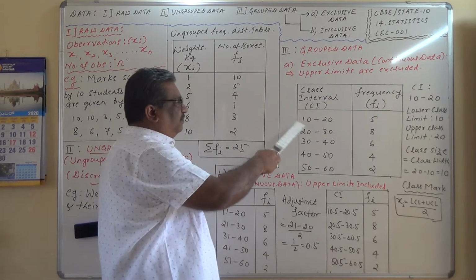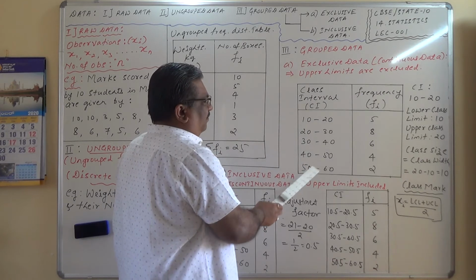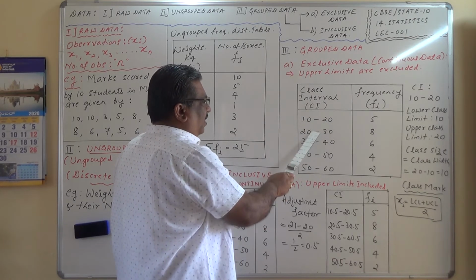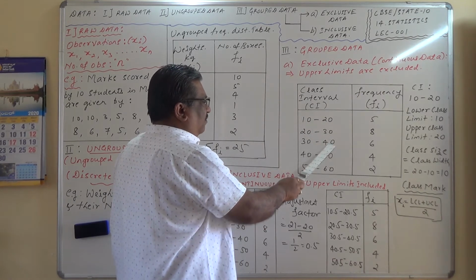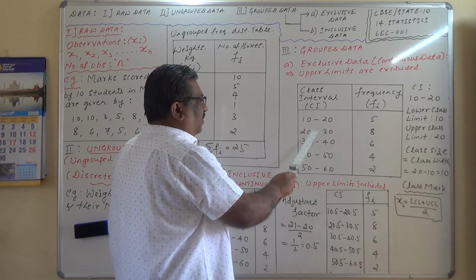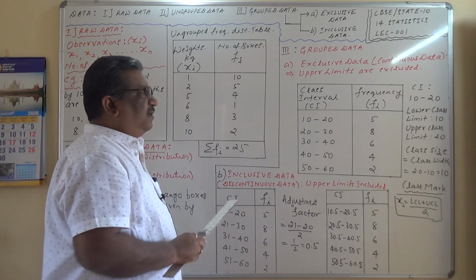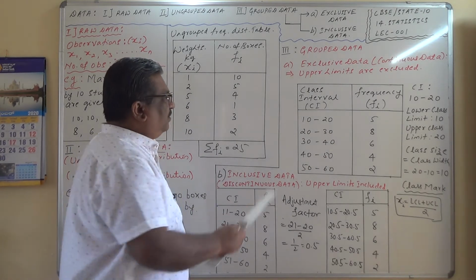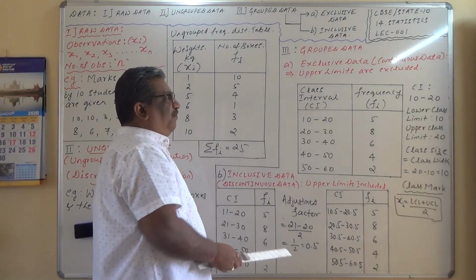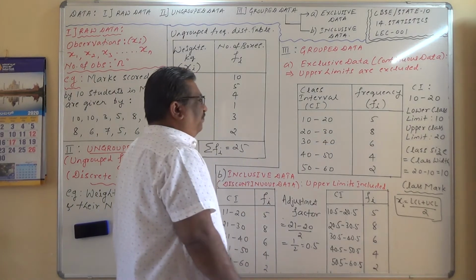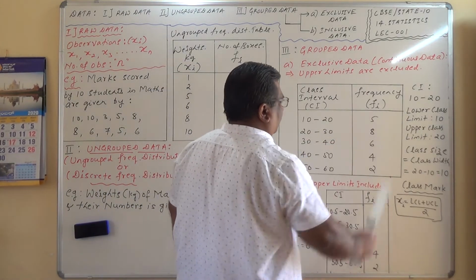If you look at the data here, 10 to 20, 20 to 30, 30 to 40, 40 to 50, there exists a continuity in the class intervals. Between the two class intervals there exists a continuity, and therefore this is called continuous data. And of course this is a frequency. A little bit something more to know over here.